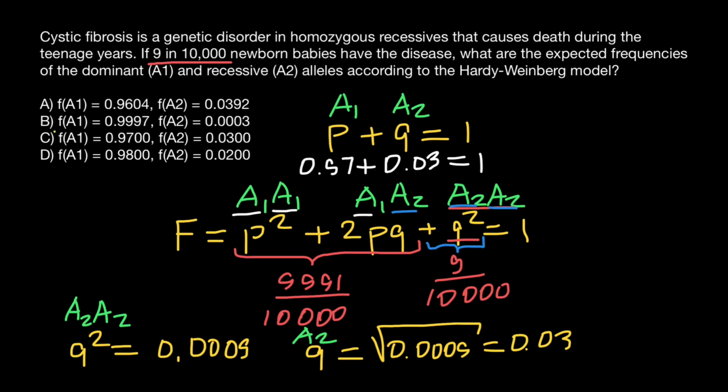And now we can choose the correct answer, and this is going to be answer C. The frequency of the A1 allele is 0.97 and the frequency of the A2 allele is 0.03.